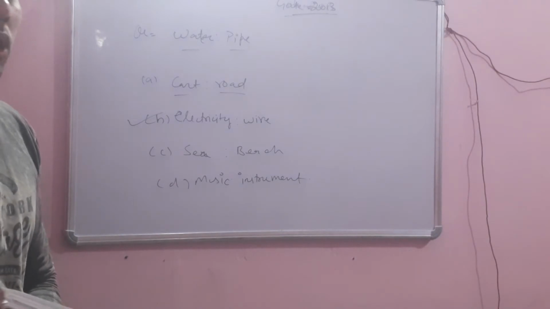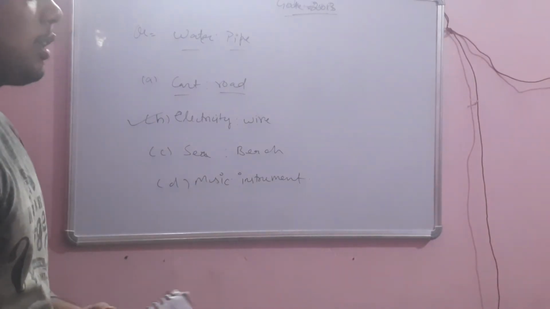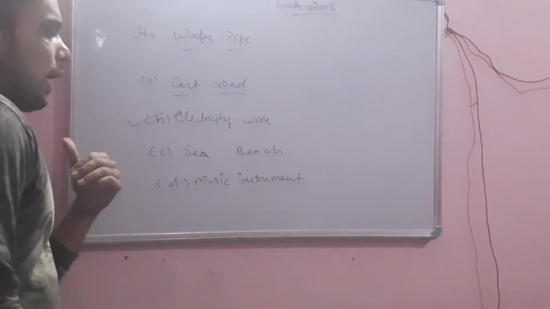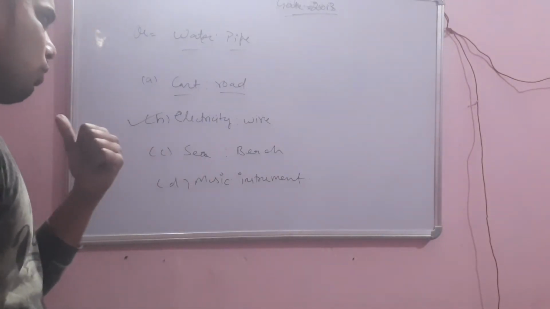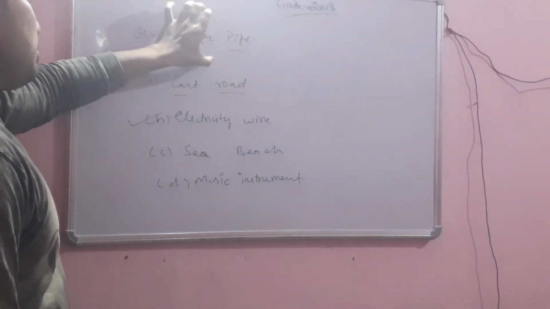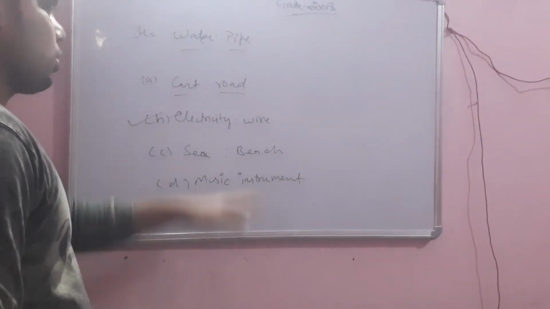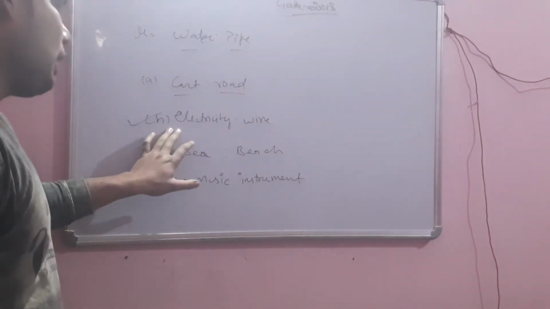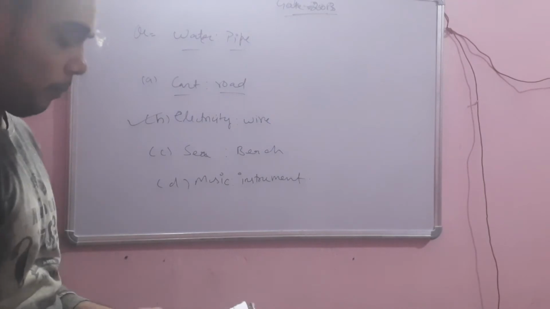You have to be very precise in your question selection and then follow the appropriate procedure. Other options are not so convincing, so I have chosen B, and that's your correct option also.